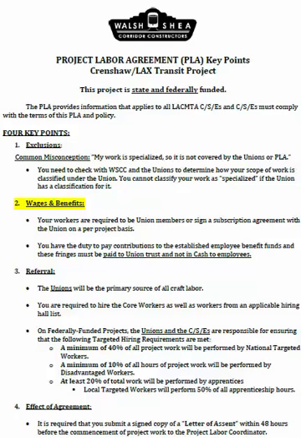The second key point is wages and benefits. All workers, both union and non-union, must register with the union and sign a subscription agreement on a per-project basis in order to perform work on the project. You, as an employer, are required to pay contributions to the established employee benefit funds in the amount set by the unions. These fringes must be paid to union trust and not cash to employees. The wages and benefits are detailed in Section 8 of the PLA. Please refer to this section for more detail.